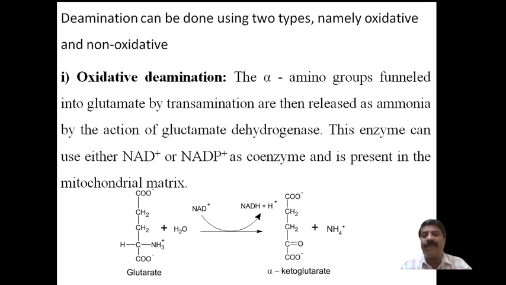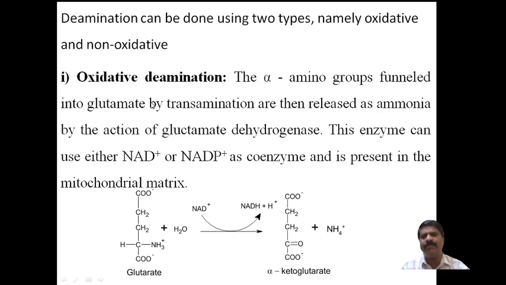This enzyme can use either NAD plus or NADP plus, the oxidized form of nicotinamide adenine dinucleotide, as a coenzyme, and it is present in the mitochondrial matrix.